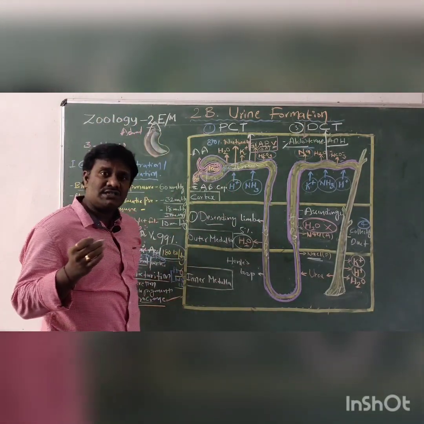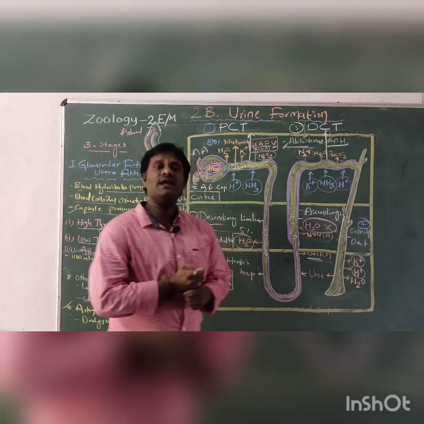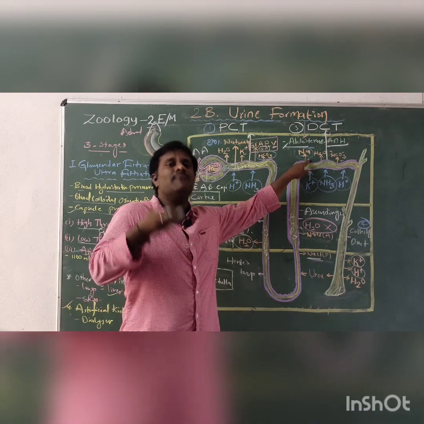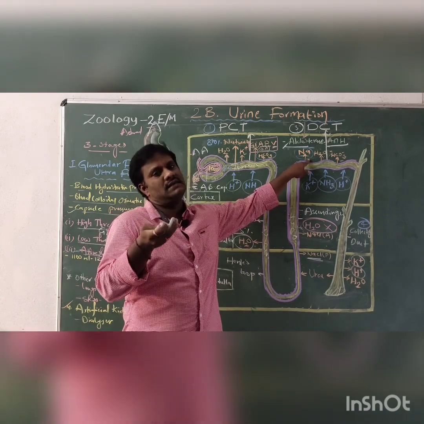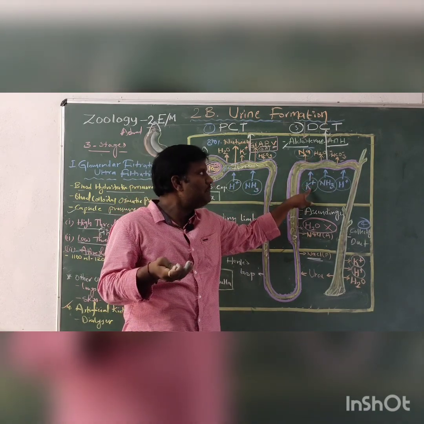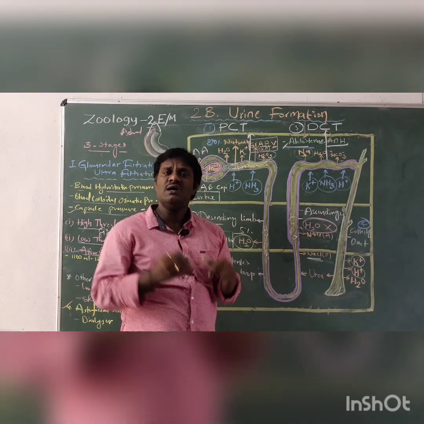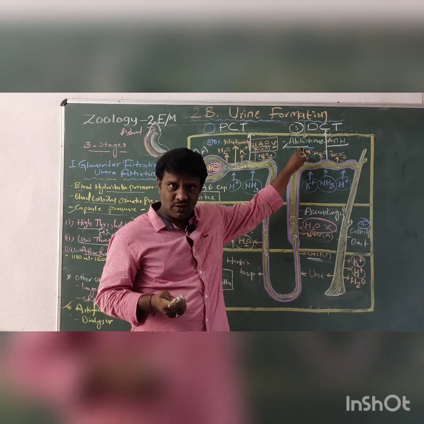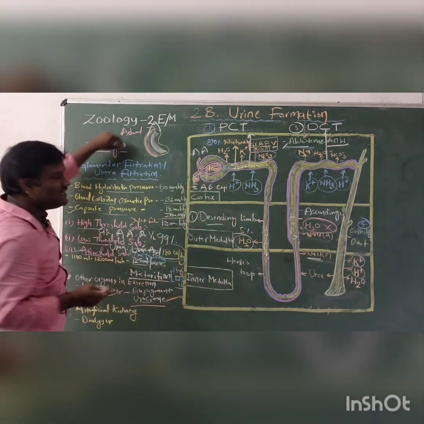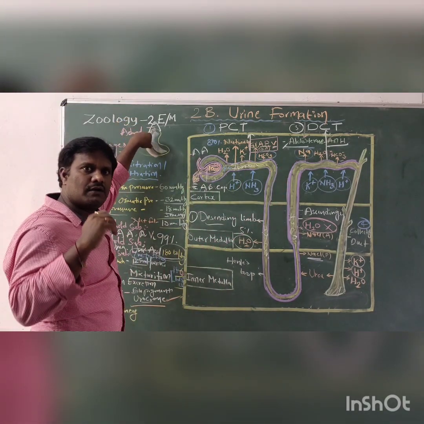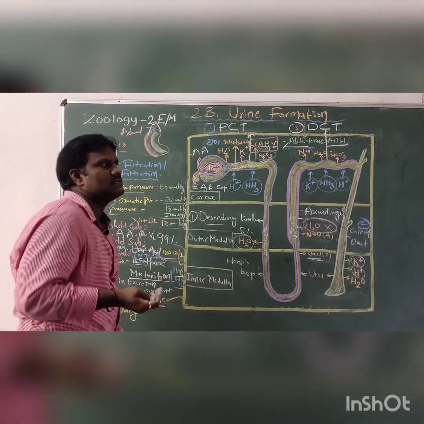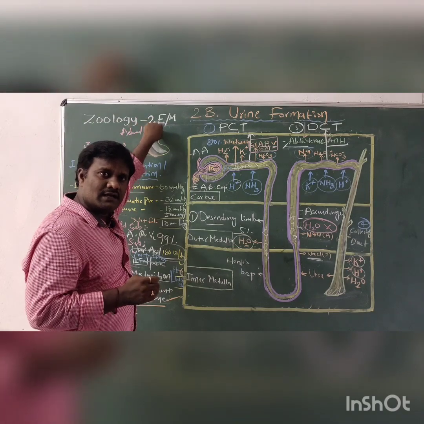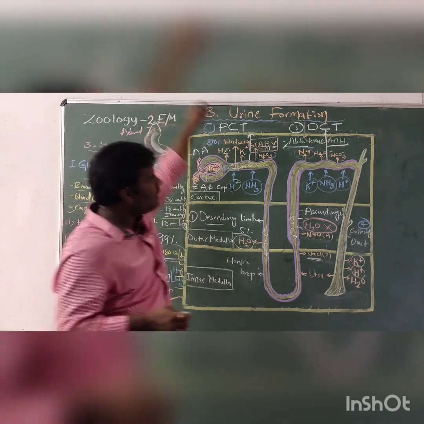This aldosterone controls the reabsorption of sodium ions and also the secretion of potassium ions. If there is a deficiency of aldosterone, or if the adrenal cortex is lost, what happens?